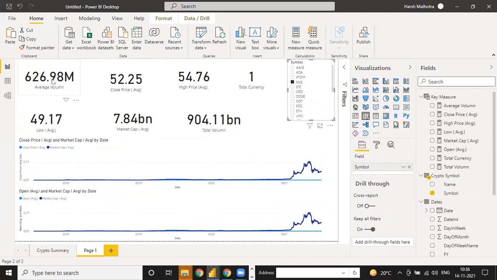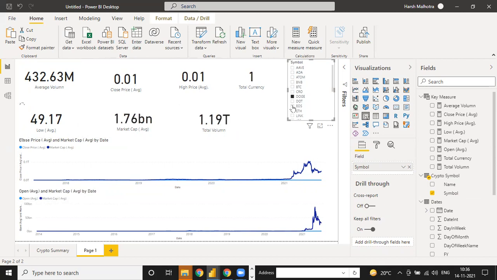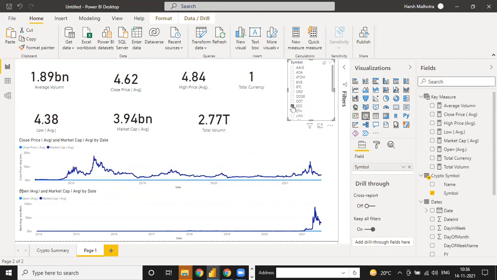That BNB currency price, average volume, close price, high price, low price, market cap, total volume, and this is your analysis part. For every currency you have changes. See, for every currency the values change. Okay, so same way you can analyze your charts or visualizations for this purpose.